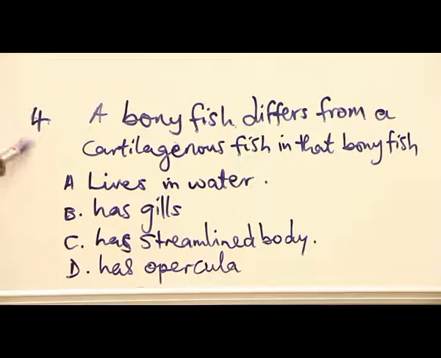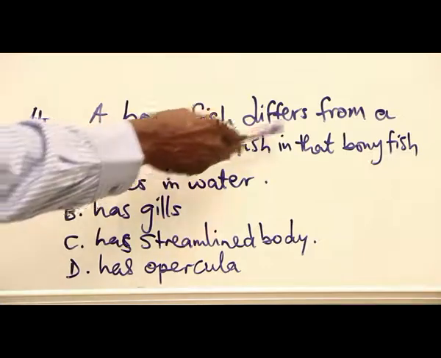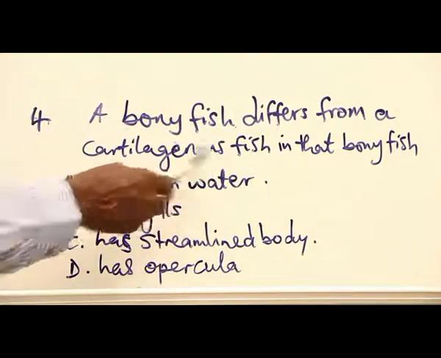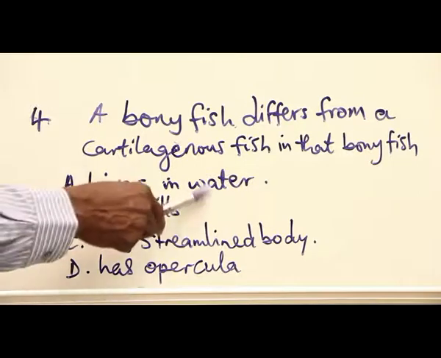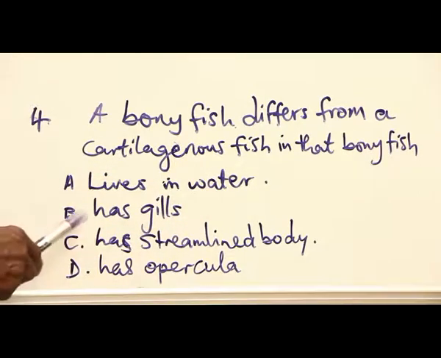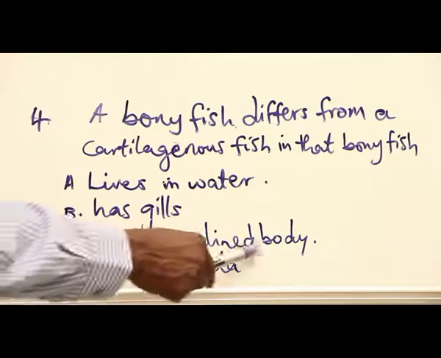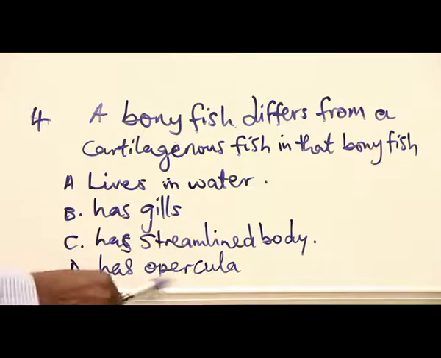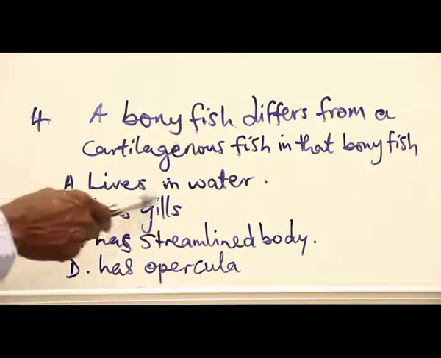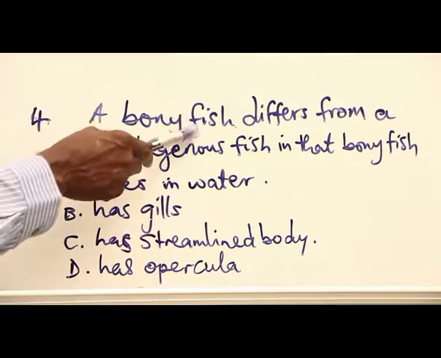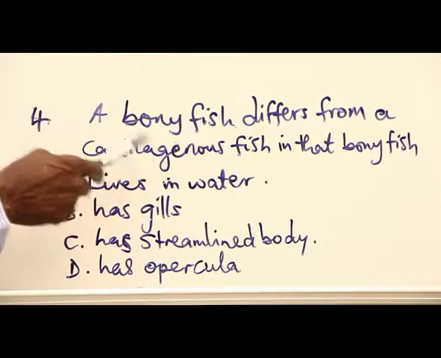Example 4. A bony fish differs from a cartilaginous fish in that bony fish A. lives in water, B. has gills, C. has streamlined body, D. has opercula. We are looking for one of these features that makes a bony fish different from cartilaginous fish.